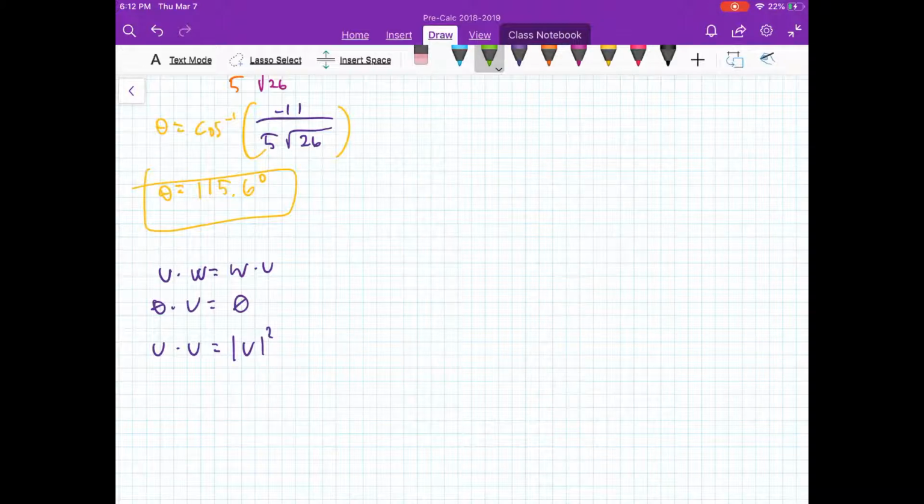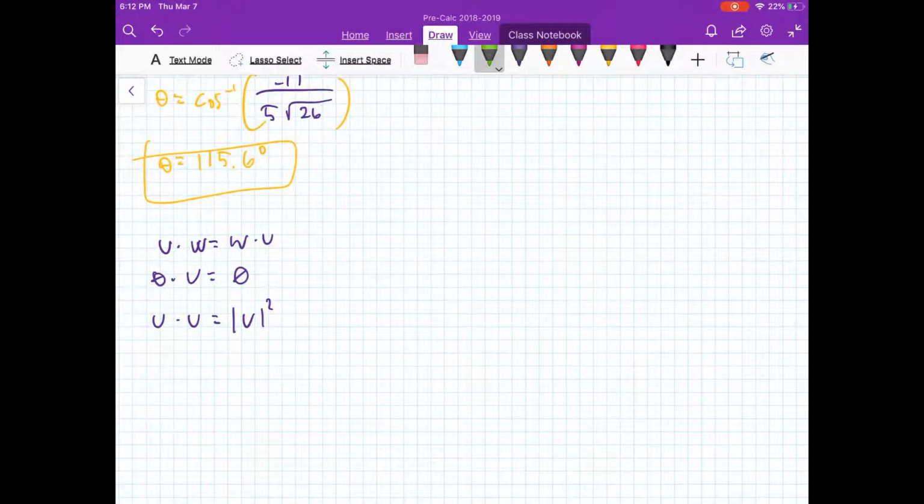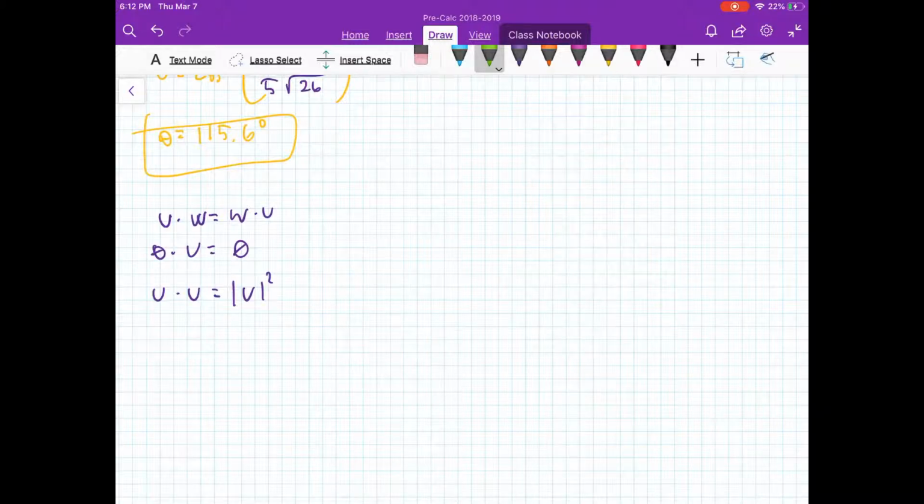We're going to look at an example. This is example number 9. We need to use the dot product in order to find the magnitude of u. It gives us u as 5, negative 12, and says use the dot product in order to find the magnitude of u.